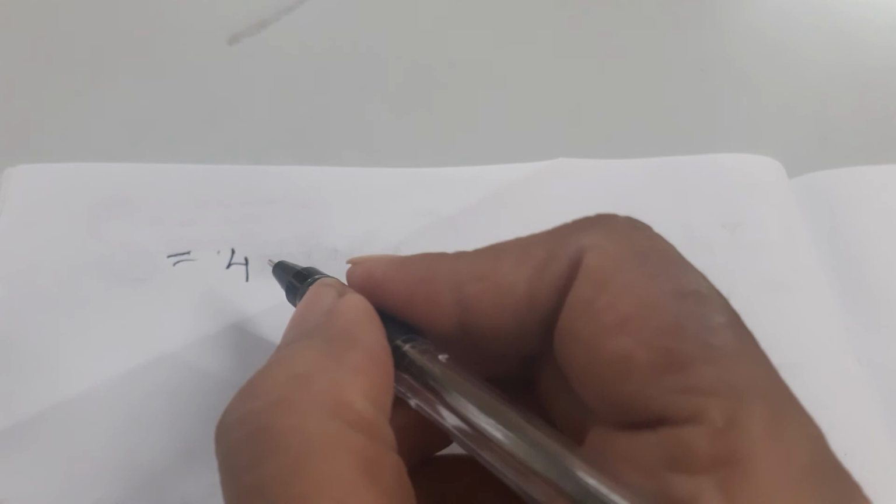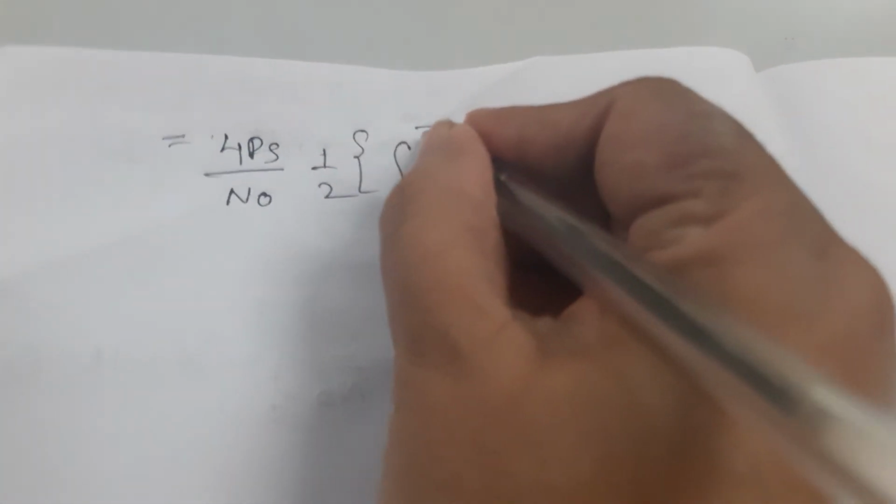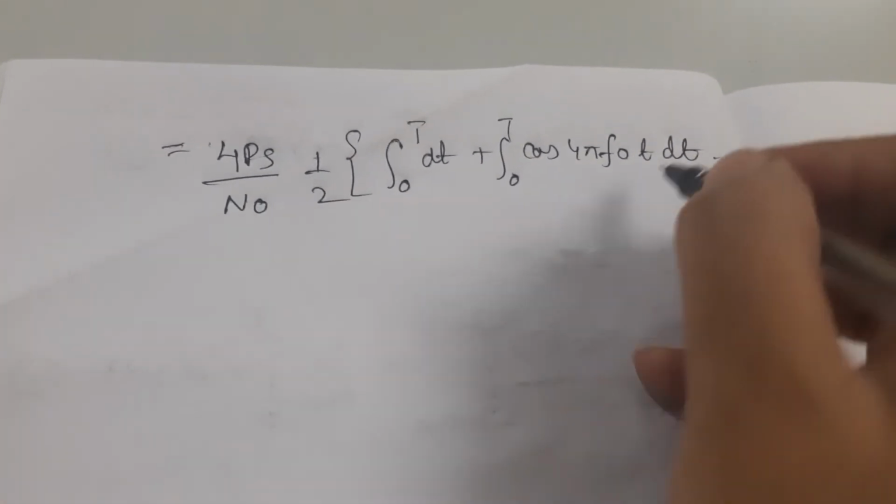This can be further written as 4Ps over n naught times half of the integral 0 to T dt plus the integral 0 to T cosine of 4 pi f naught t dt.